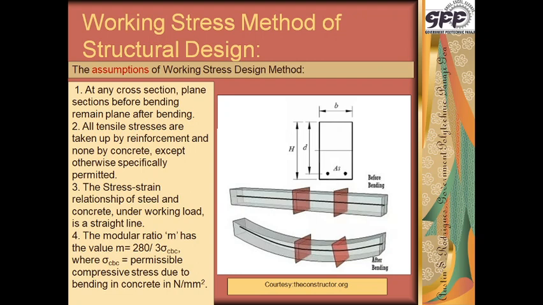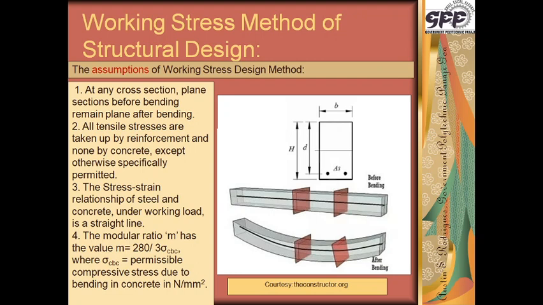I would like to point out one thing over here, that we have understood that the tensile strength of concrete is about 1/10 of its compressive strength. Yes, it is about 1/10 of its compressive strength, but when we compare it, it becomes very small. The assumption in the working stress design method makes it even simpler. This small value is also neglected. So the concrete in the tension region is as if it is not existing. All the force coming in the tension region is taken by the steel.